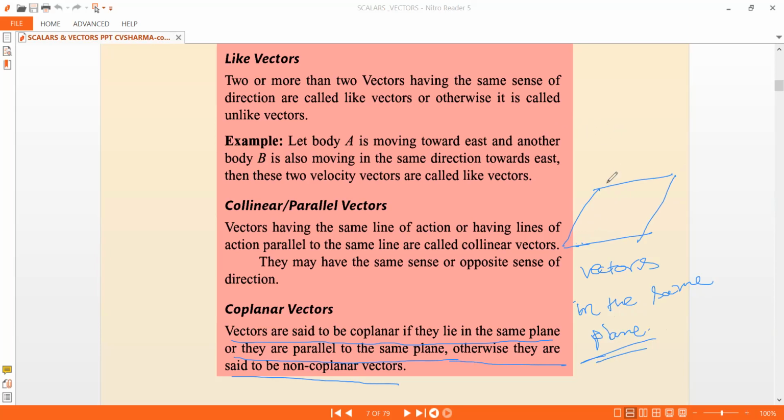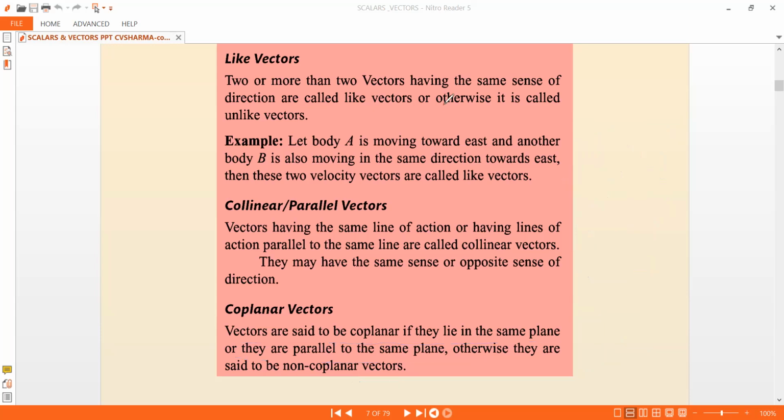Or if you have a plane and a parallel plane to that, whatever the number of vectors here, the same number of vectors you can have here. Of course, infinite vectors you can draw in the plane. And you can always find a parallel vector in this plane. For this vector, you can find a parallel vector in this plane. So it's possible if you have parallel planes. That's how you can represent coplanar vectors. That is the idea behind it.